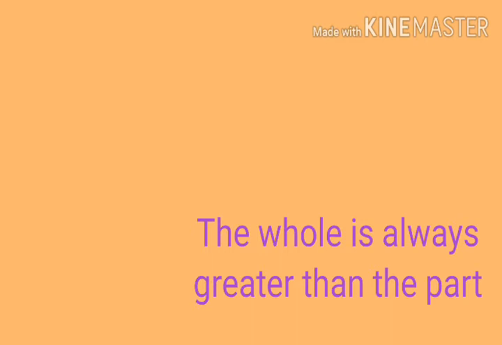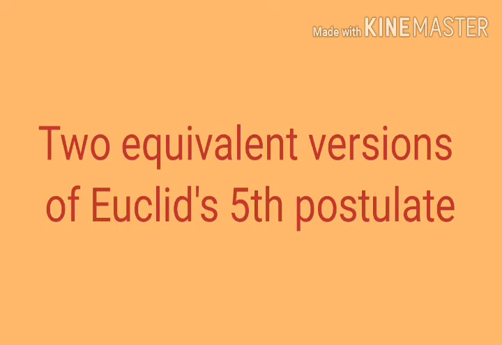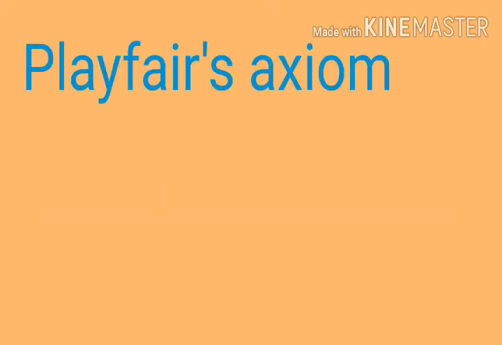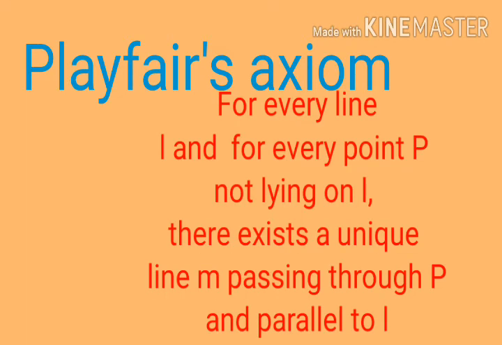Now the next topic is equivalent versions of Euclid's fifth postulate. There are several equivalent versions of this postulate. One of them is Playfair's axiom, which we can state as: for every line L and for every point P not lying on L, there exists a unique line M passing through P and parallel to L.